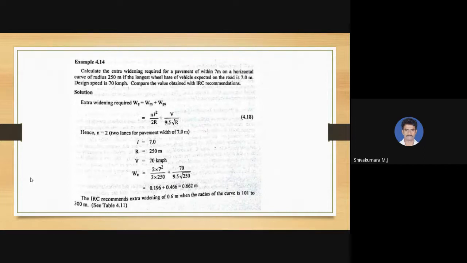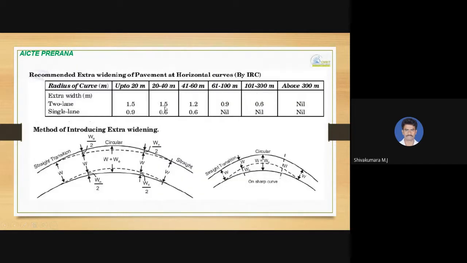One example problem for the calculation of extra widening on road. Calculate the extra widening required for a pavement of width 7 meters on a horizontal curve of radius 250 meters. If the longest wheelbase of the vehicle expected on the road is 7 meters, that is the L value. Design speed is 70 kilometers per hour here. Compare the value obtained with IRC recommendations. So we have IRC recommendations over here.